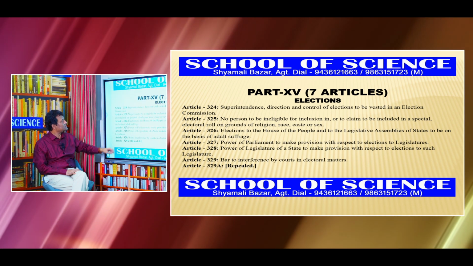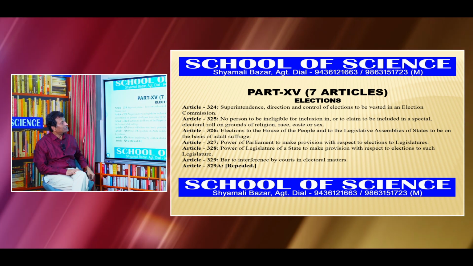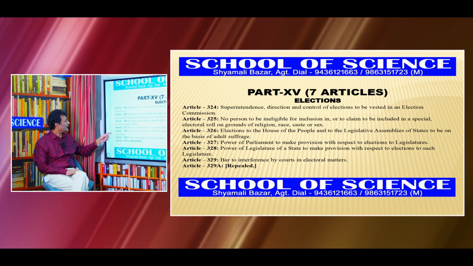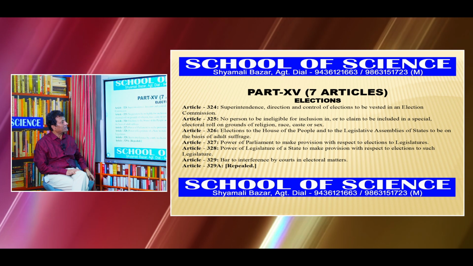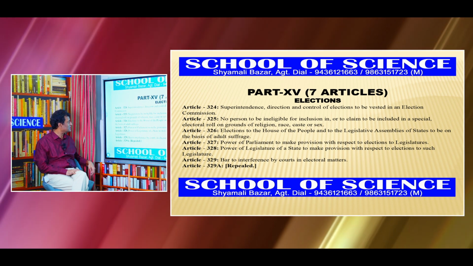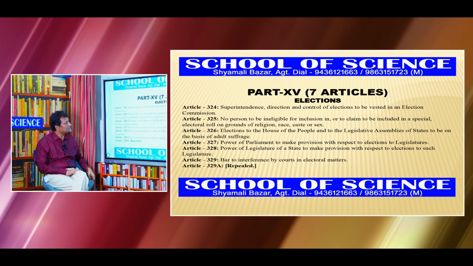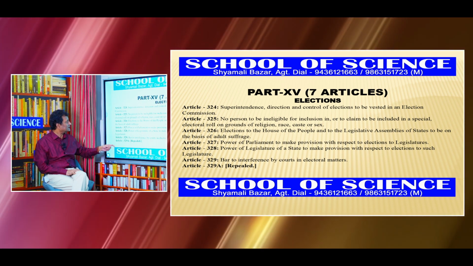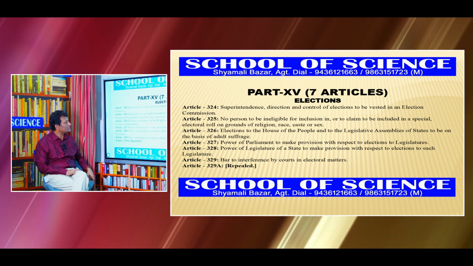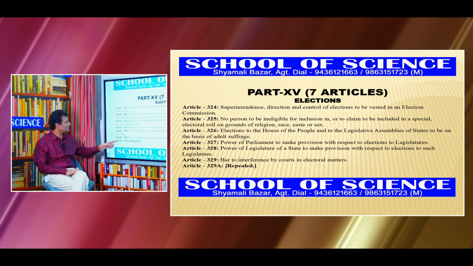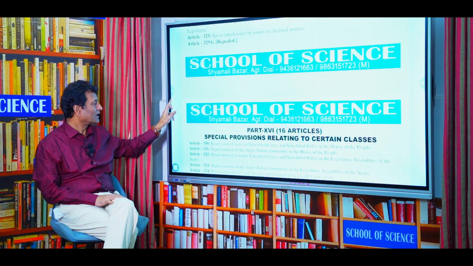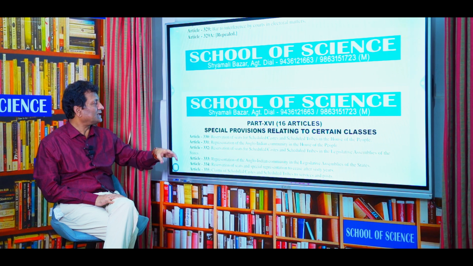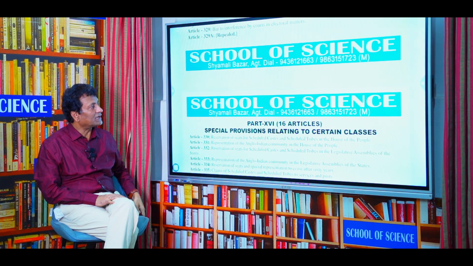Article 326: Elections to the House of the People and to the Legislative Assemblies of states to be on the basis of adult suffrage. Article 327: Power of Parliament to make provision with respect to elections to legislatures. Article 328: Power of legislature of a state to make provision with respect to elections to such legislature. Article 329: Bar to interference by courts in electoral matters. Article 329A is repealed.